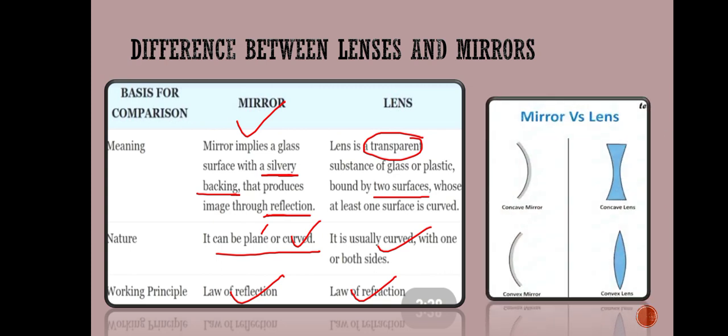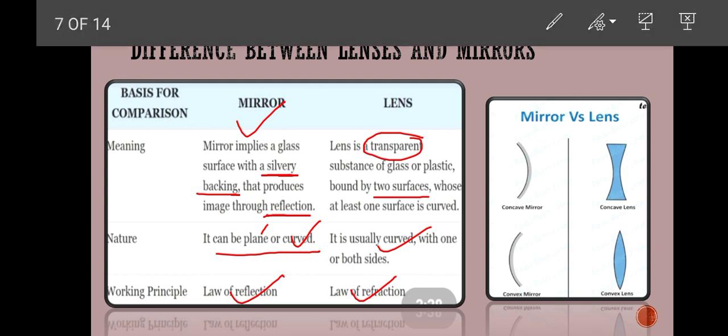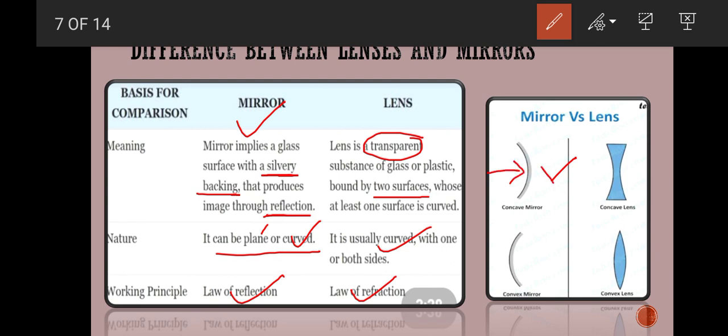Here are the structures. You can also compare the shapes of these two things, lenses and mirrors. This is a concave mirror whose inner side is reflecting, and a convex mirror whose outer side is reflecting. Its one side is painted and the other side is reflecting, but in lenses both sides are transparent, as it is made up of transparent material and its sides are curved. Same is the case with the convex lens. It is made up of transparent material, light can easily pass or refract through it, and its surfaces are curved.